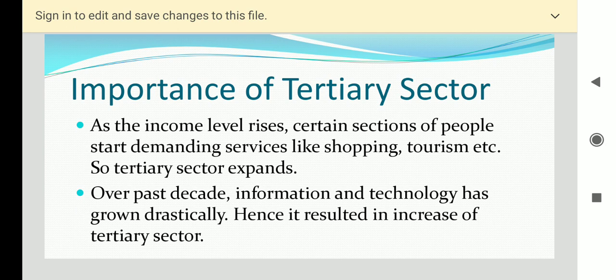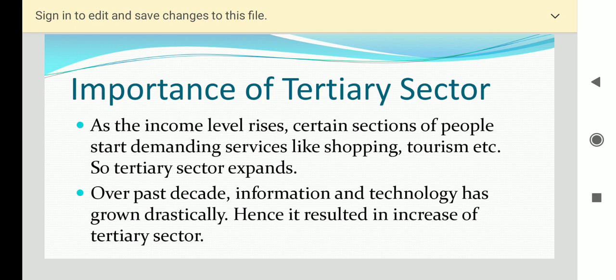So tertiary sector expanded. Students, earlier people had very limited sources, limited income. So they were just happy and satisfied in their daily needs. They only wanted food and shelter. But now this is not the only need. Now we need so many things. We have our shelter, but we need our shelter also in a very luxurious way. So it increased the importance of so many things.